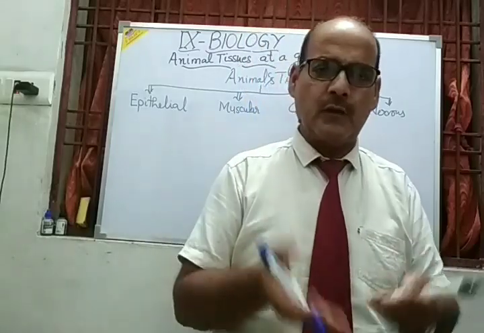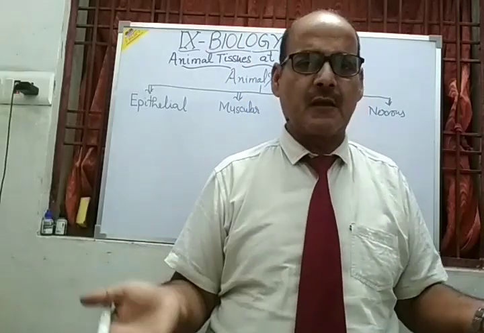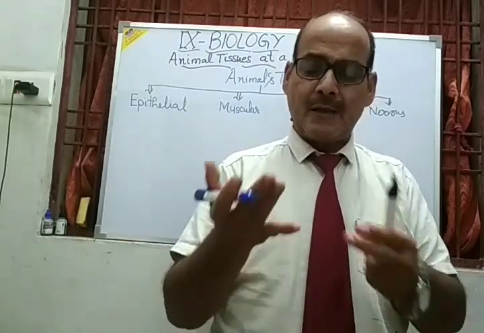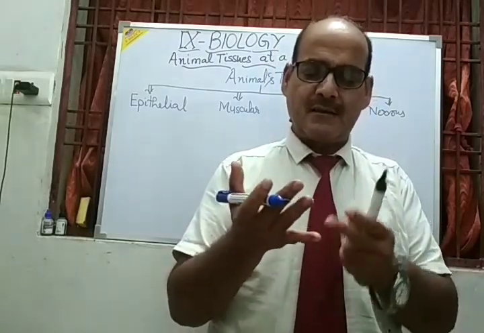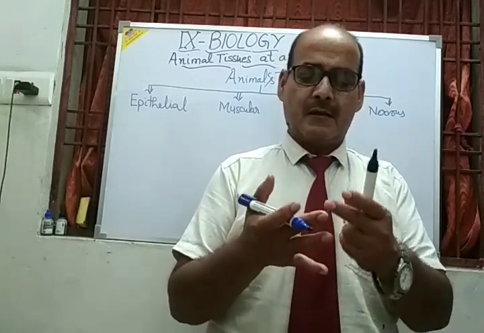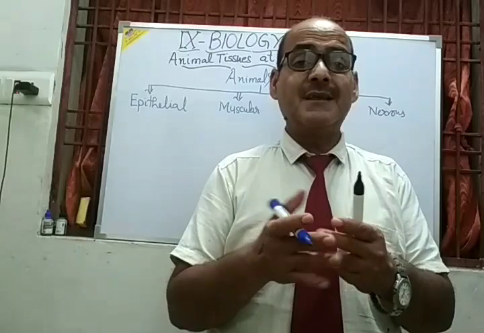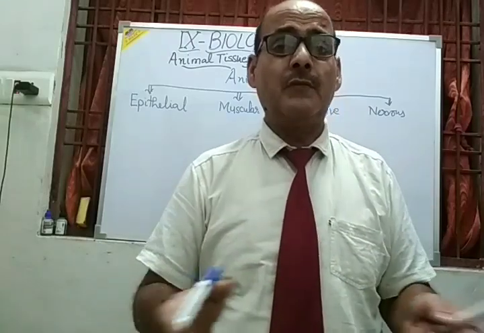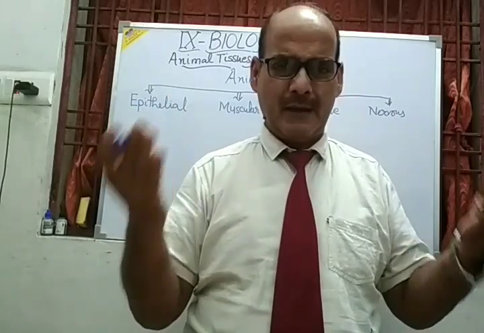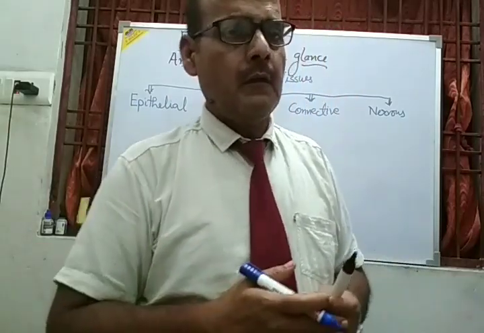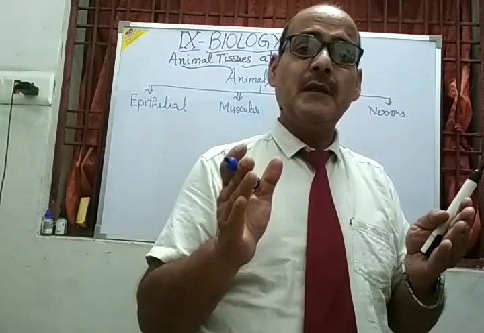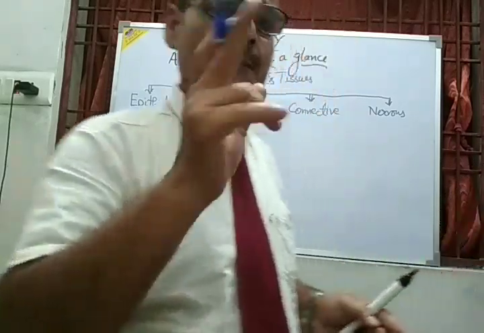They unite together and perform specific functions like protection, secretion, digestion, absorption, blood circulation, excretion, reproduction, and control and coordination. These are the different phenomena which always happen in the animal's body, whether any animal or human. So let us start the beginning tissue, that is the epithelial tissue.